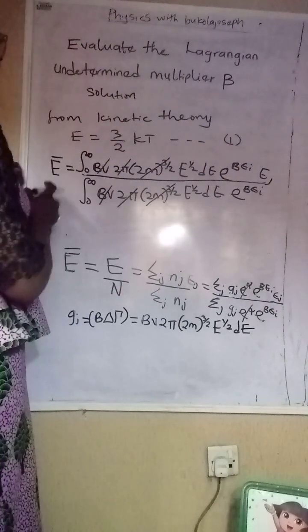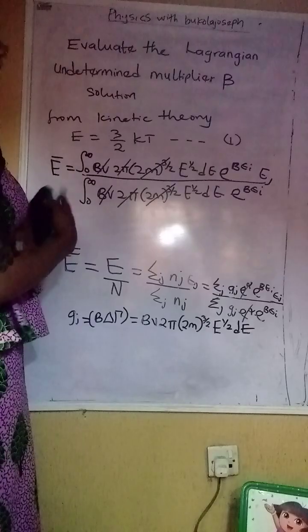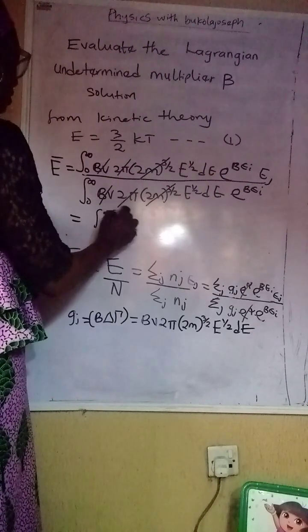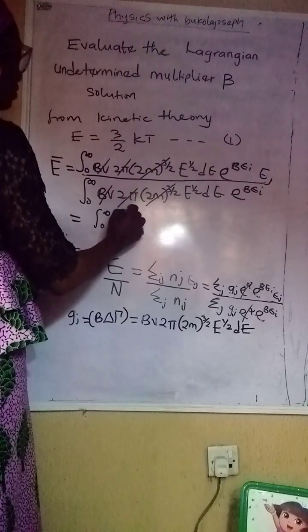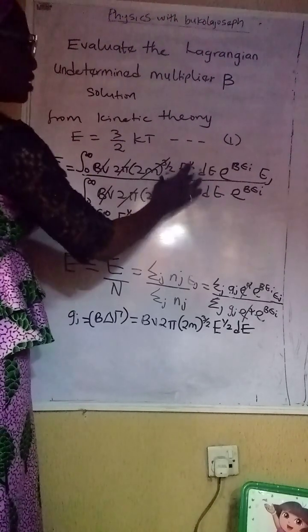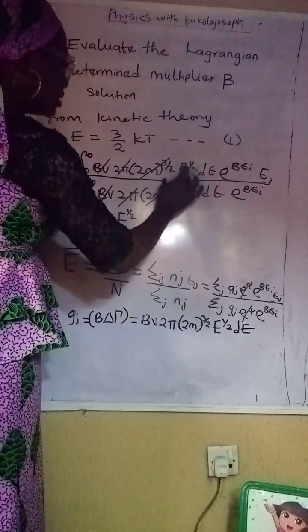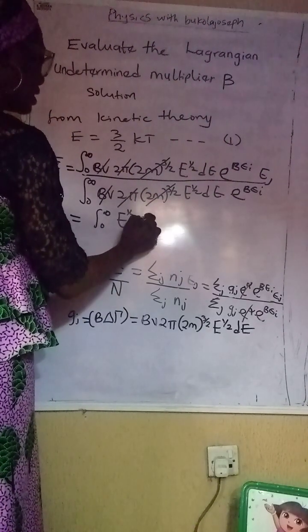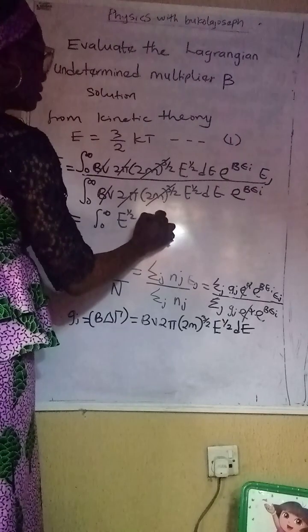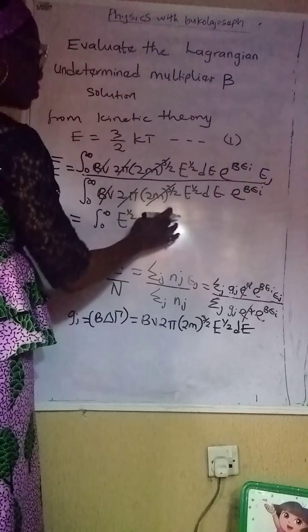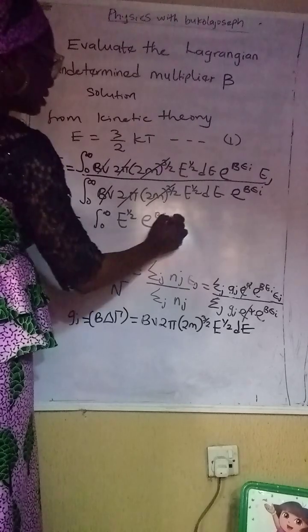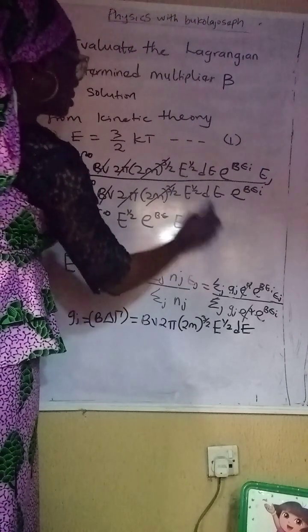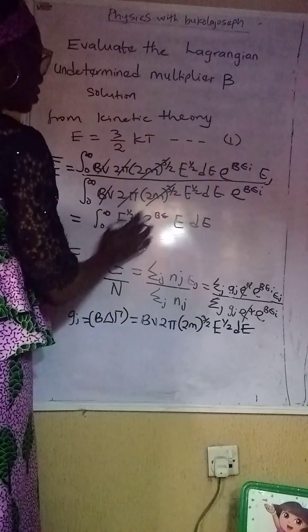Okay, so if we are left with this, it means this becomes this. So integral E raised to power half. Mind you, if E is equal to E_j, let's say E is equal to E_j, we can say E to the half, exponential BE_i. If E is equal to E_i, then we have E dE.